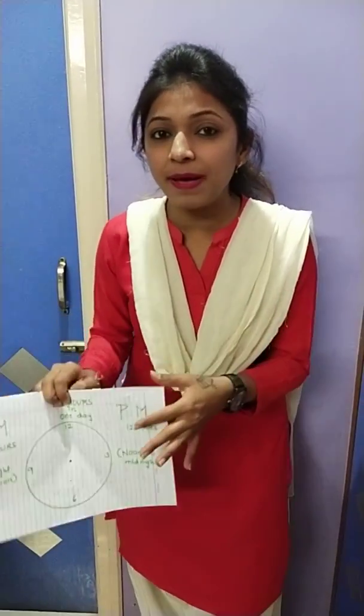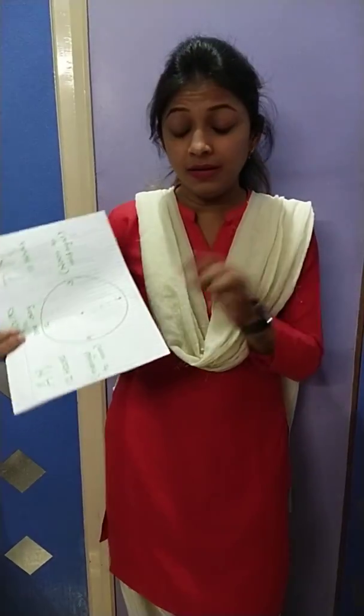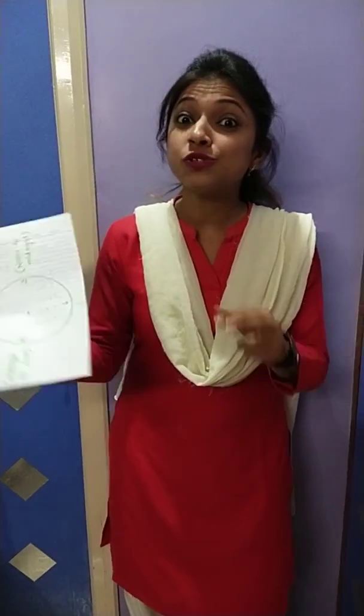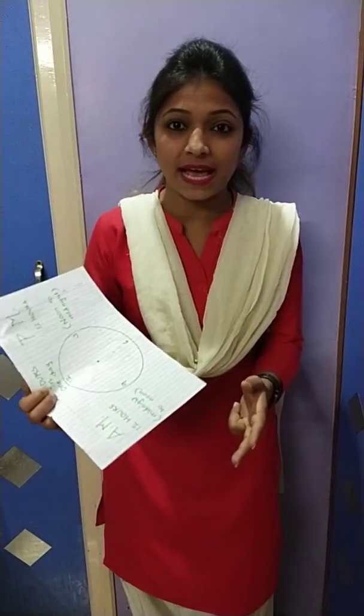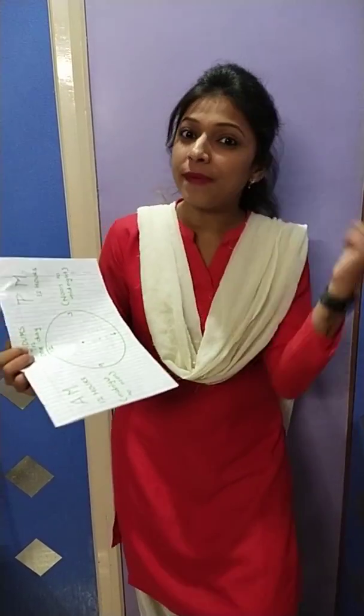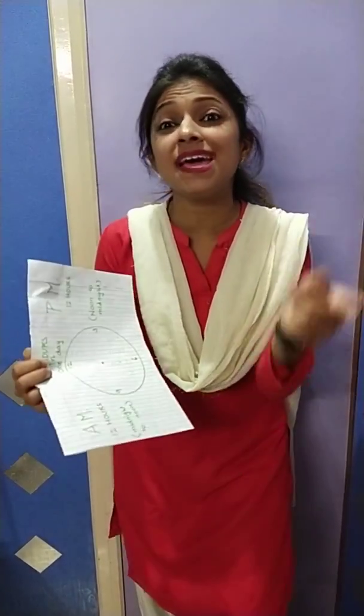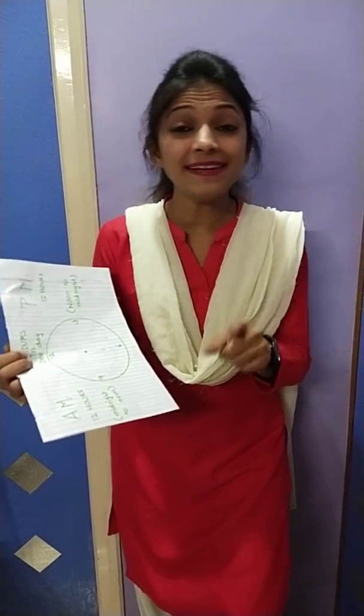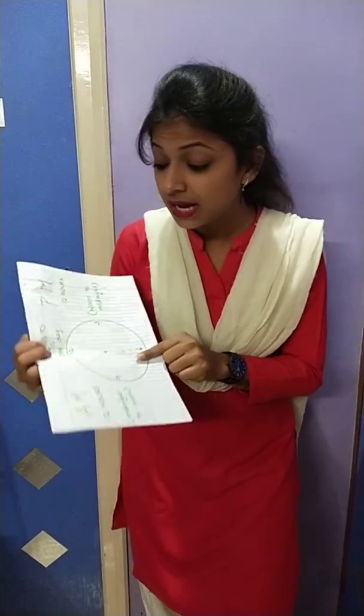And I returned back home at 8 a.m., right? So मैं सुबह के 8 बजे वापस आई. So can you calculate the hours? How many hours did I stay over there? From रात के 8 बजे से लेके सुबह के 8 बजे तक. From 8 to 8, that can make 12 hours, right?